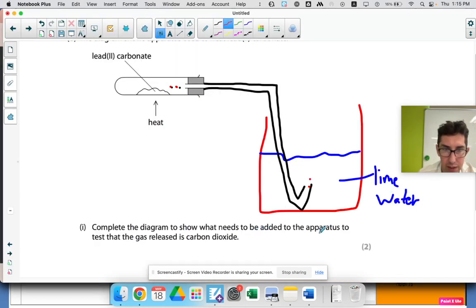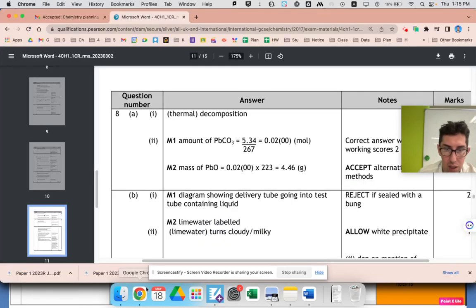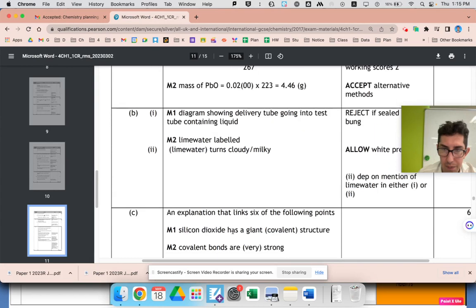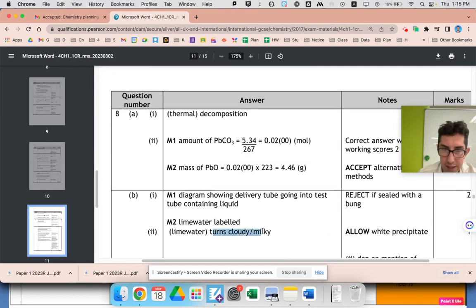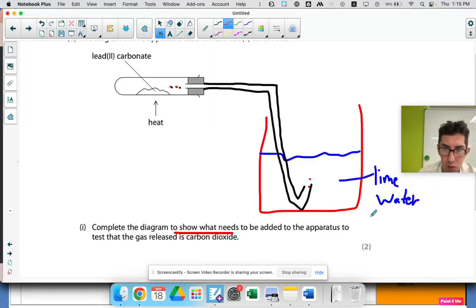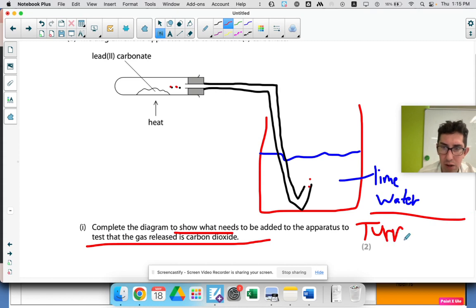Complete the diagram to show what needs to be added. Yeah, I guess because you need to show what, you obviously show that it's lime water. If you just did the diagram without saying lime water, you wouldn't get the mark. Lime water labeled. I did say that, but I didn't write that. I should have written the lime water. It's a bit unfair, actually, because it's saying complete the diagram, but then you actually have to say it. But again, we're trying to learn what's in the examiner's heads. If the examiners ask a question like this, it's always better to put more information.